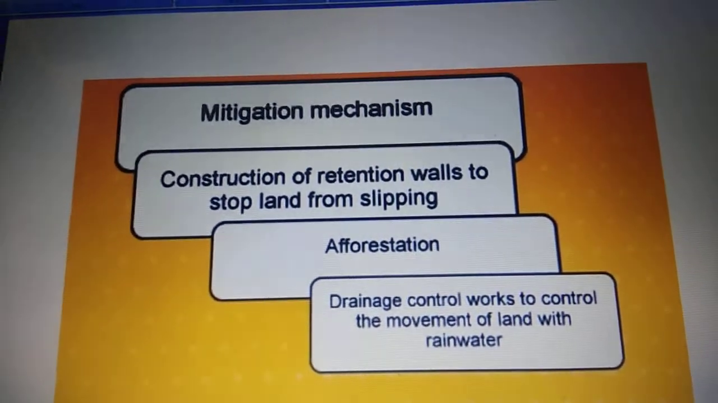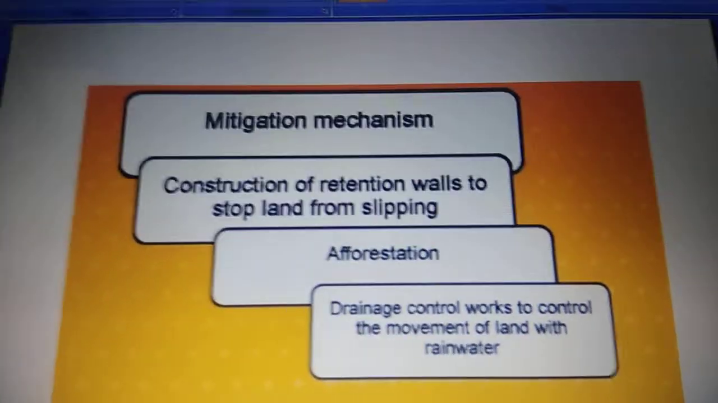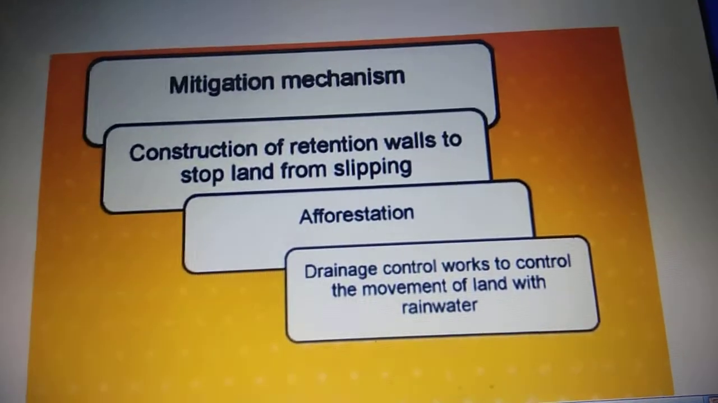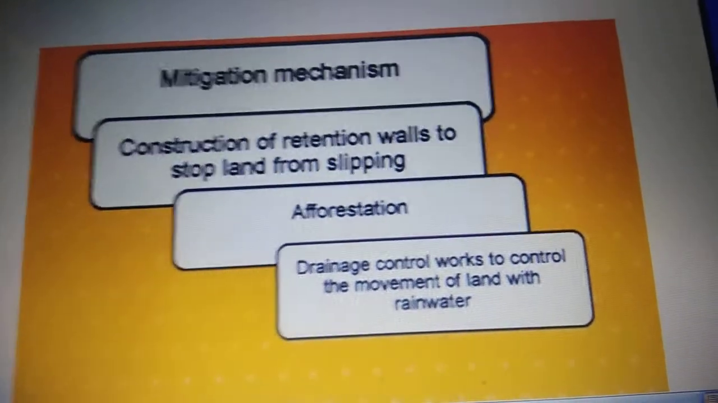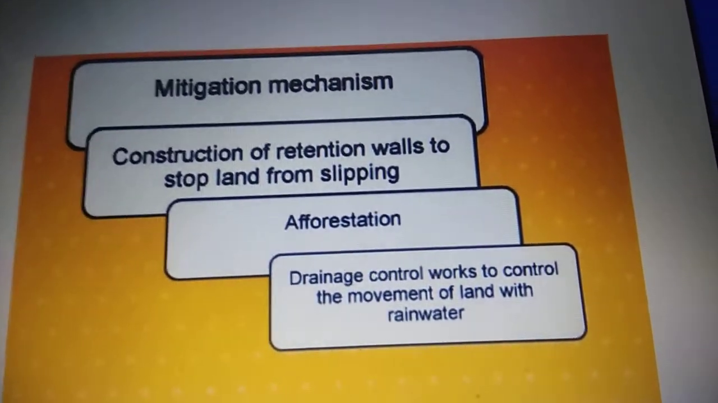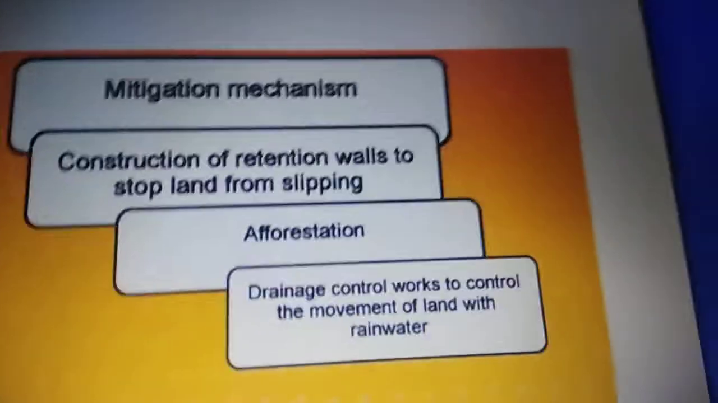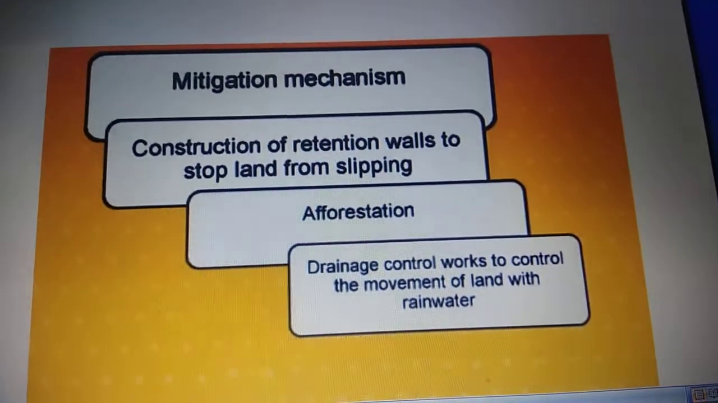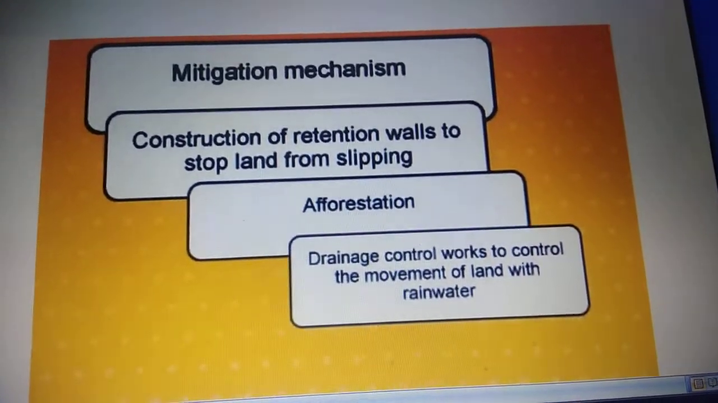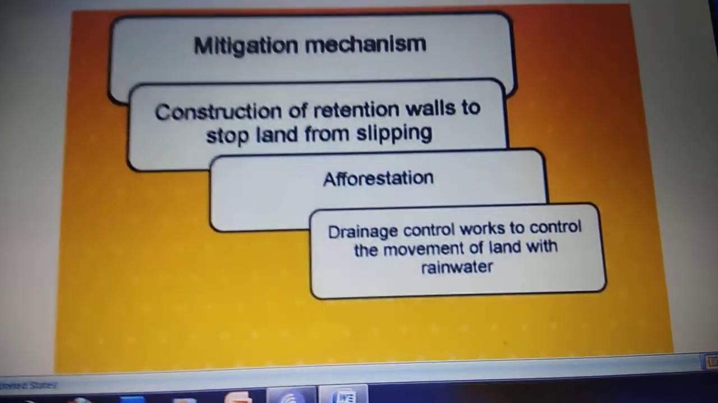And the fourth thing that we can do is hazard mapping. We can send cameras all around. They map the area and locate the areas which are prone to landslides. So once we know that, we can avoid building settlements there. So these are the ways in which we can prevent landslides, and this is called the mitigation mechanism, which is an advanced scientific technique.